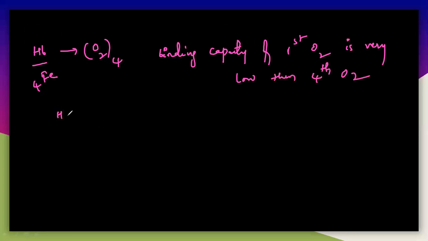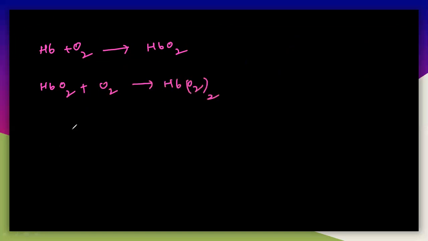Hemoglobin can bind with the first molecule. Let us take Hb reacting with O2 to give HbO2. Then HbO2 reacts again with another O2 to give HbO2 taken twice.